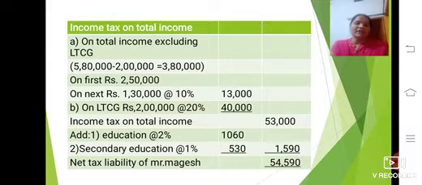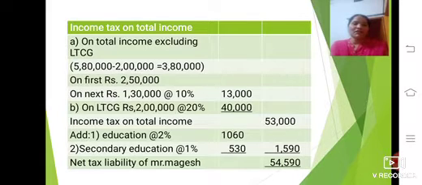And second, on the long term capital gain, you take the 2 lakh at the rate of 20%. In the second step it is 20%, and 20% means the amount is 40,000. So you should total this amount: 53,000 income tax on the taxable income. So total income tax is 53,000.